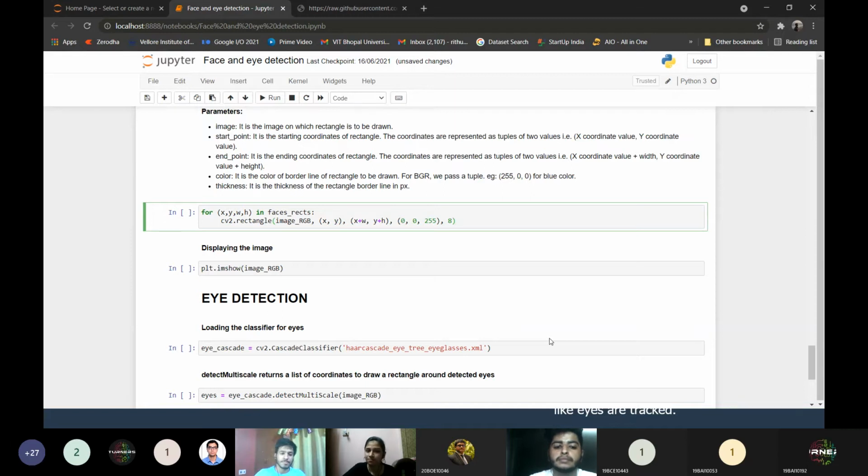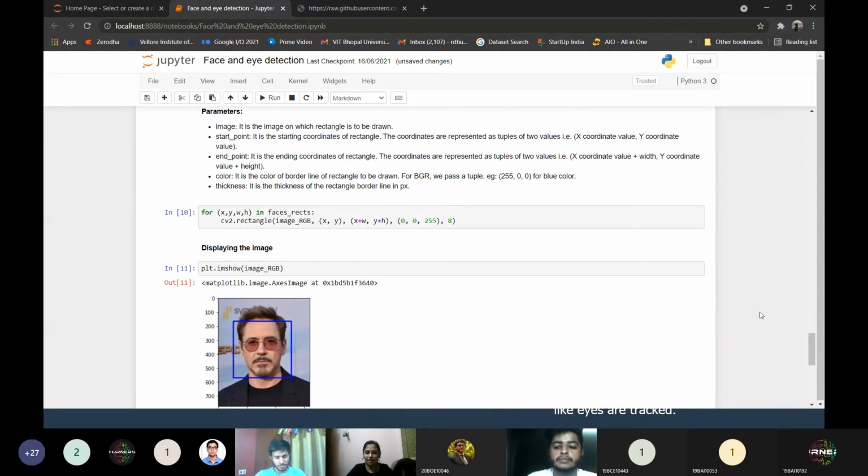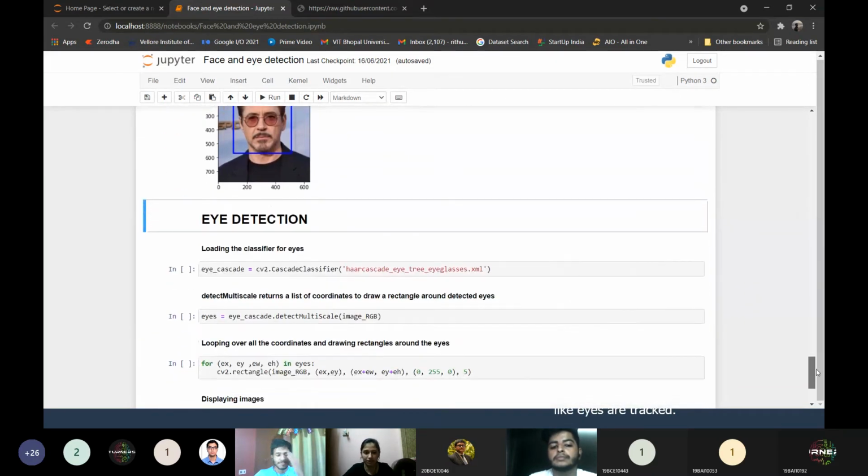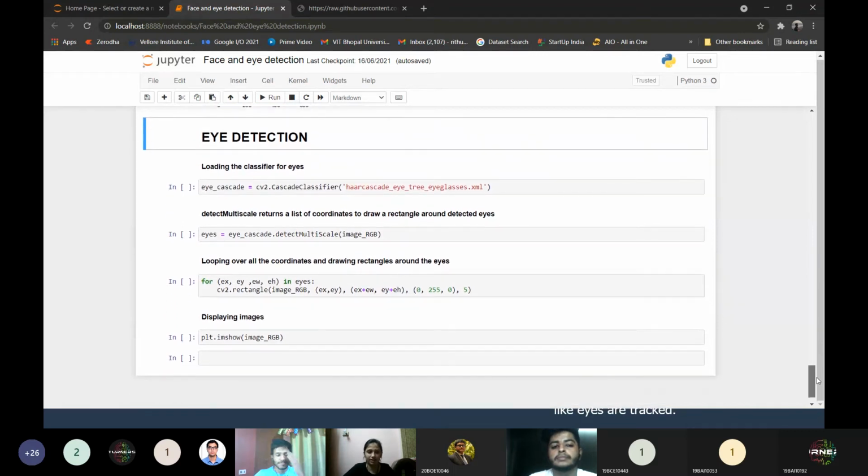If not, I'm repeating. The first parameter is your source image. I have written it down as well, so you can go through it. Second is your start point, next your end point, then the color, and then its thickness. I will run the code, display the image, and see what it shows. Bingo. The classifier has perfectly detected the face of Tony Stark. If you have any doubts till now, you can put them in the chat box. I guess that was pretty clear and interesting as well.